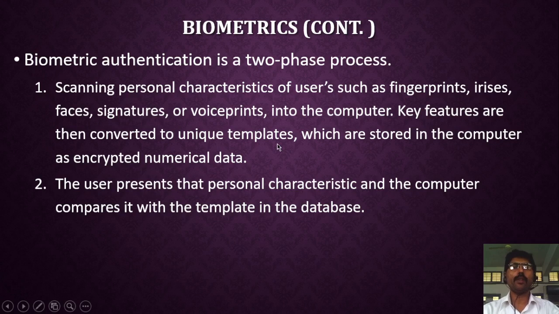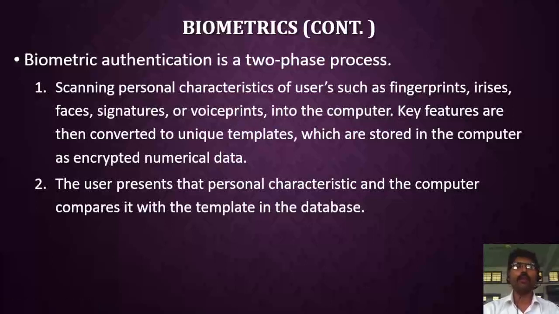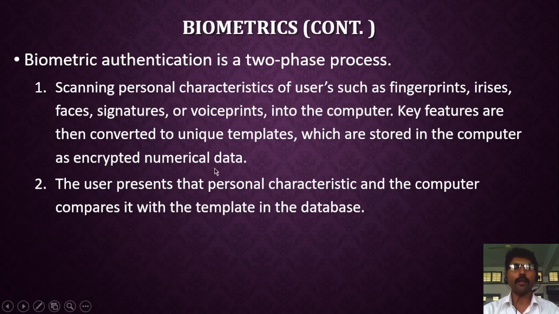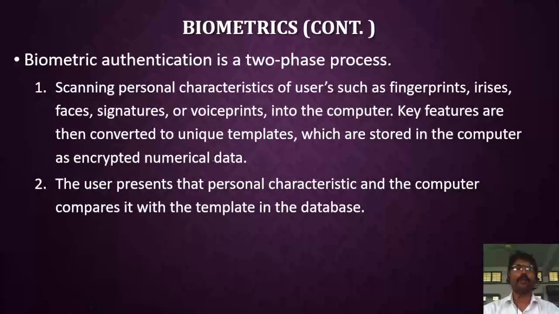Biometric authentication is a two-phase process. In the first phase, we scan the personal characteristics such as fingerprint, iris, face, signature or voice print. This type of input contains some key features. These key features are converted into a unique template. These templates are stored in your computer as encrypted numerical data. This is for storing the data or gathering the physical information as an input.